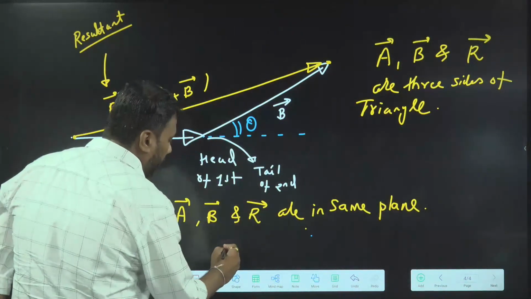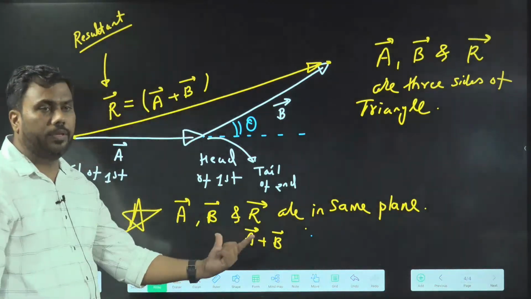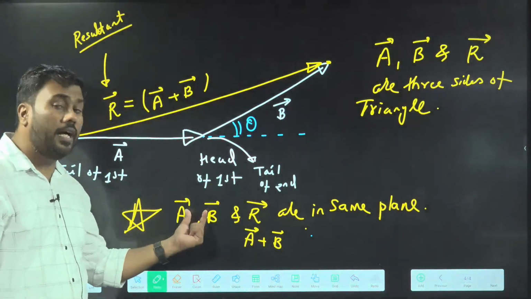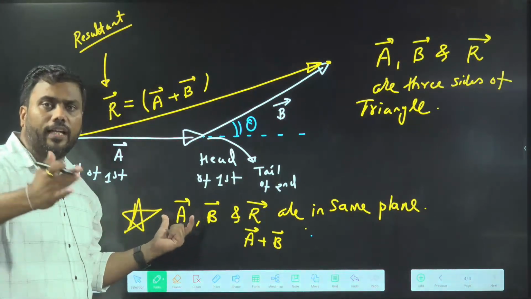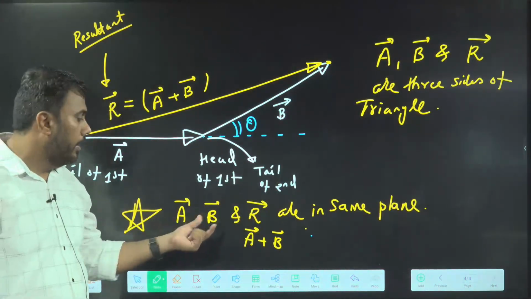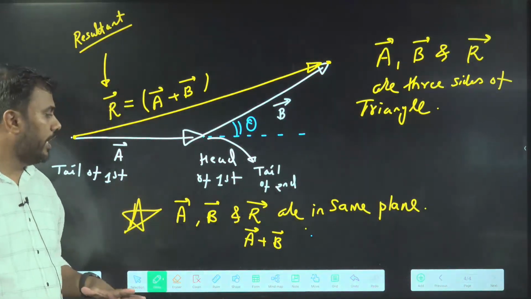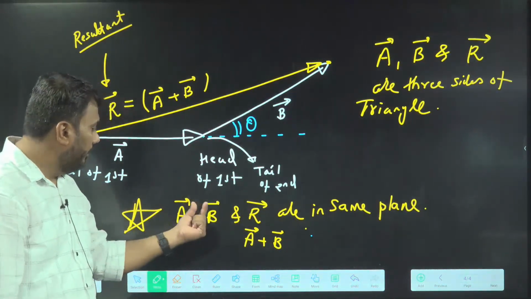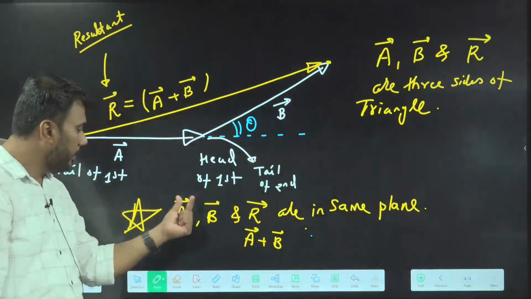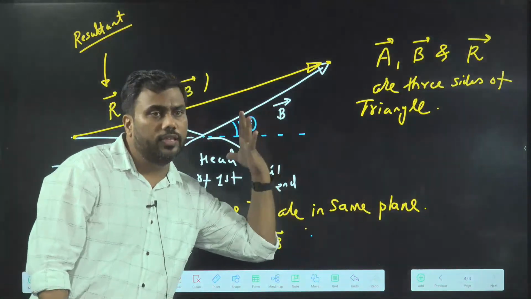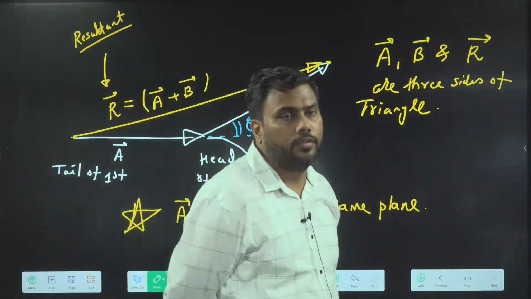R means A plus B. It means two vectors are in a plane. Two vectors are always in a plane. I can always arrange two vectors in a plane. The resultant is always in the same plane. This is the first point we are observing here. If two vectors are added, the resultant is also in the same plane.